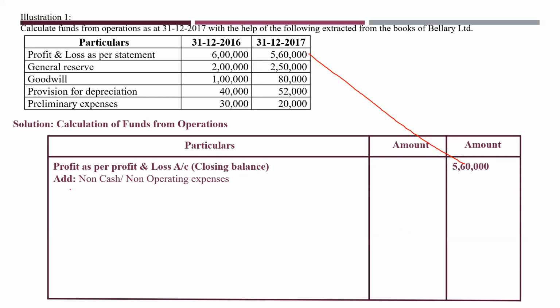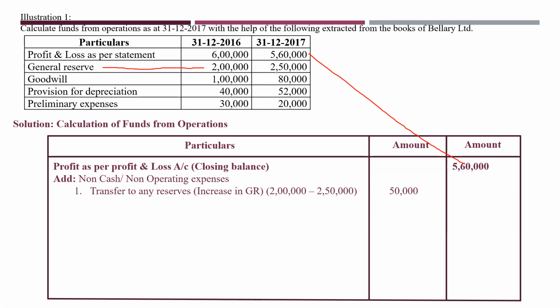Okay, now add what you are adding: non-cash and non-operating expenses. Okay, what are those non-cash and non-operating expenses? First one, transfer to any reserves. Here we have transfer to general reserve, increase in general reserve. Here 2 lakhs, this is 2,50,000.